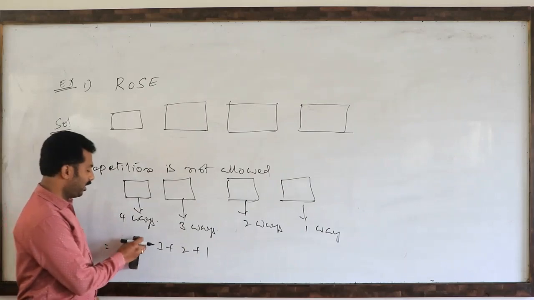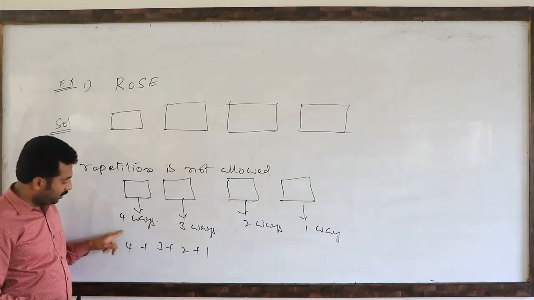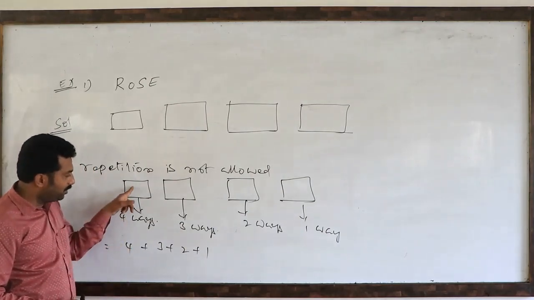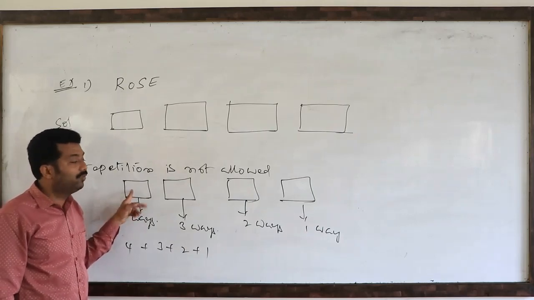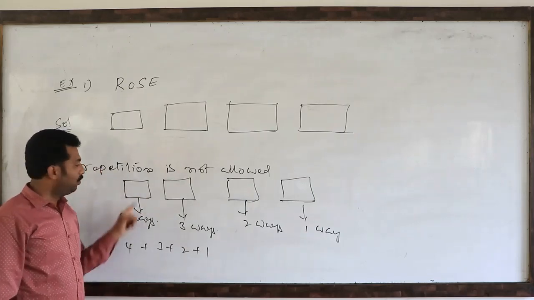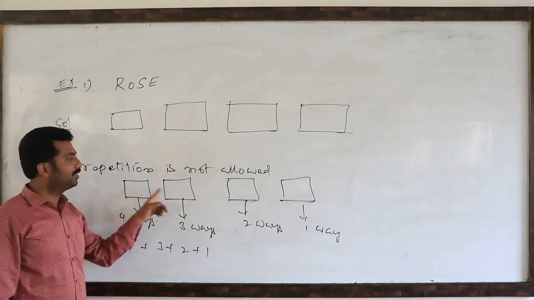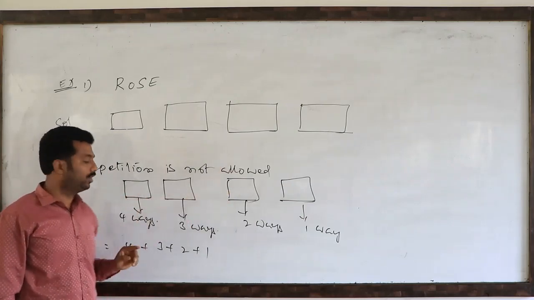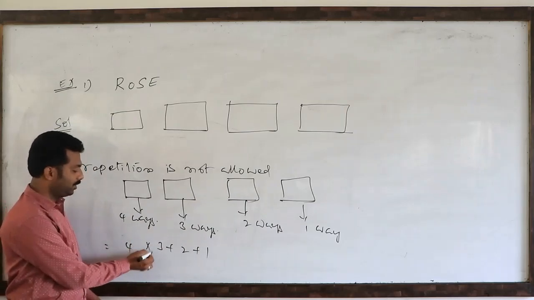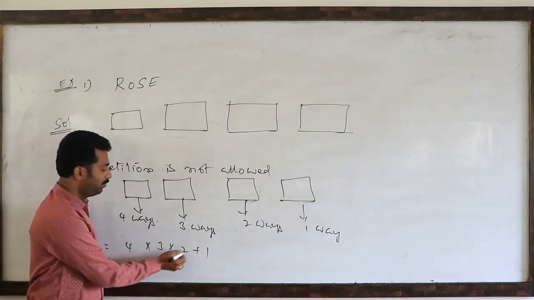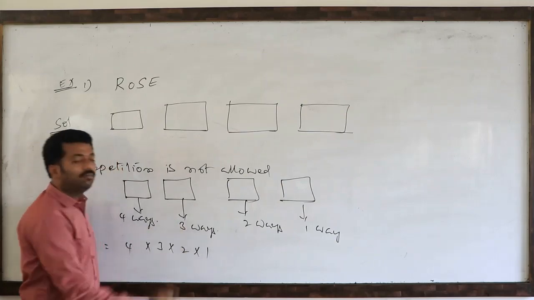No. Because if you fill up this blank with 4, is our work completed? No. Because we need 4 letter words. Only 1 letter we filled. Remaining 3 letters we have to fill up. So this work is not completed, which means multiplication. This is also multiplication. This is also multiplication.